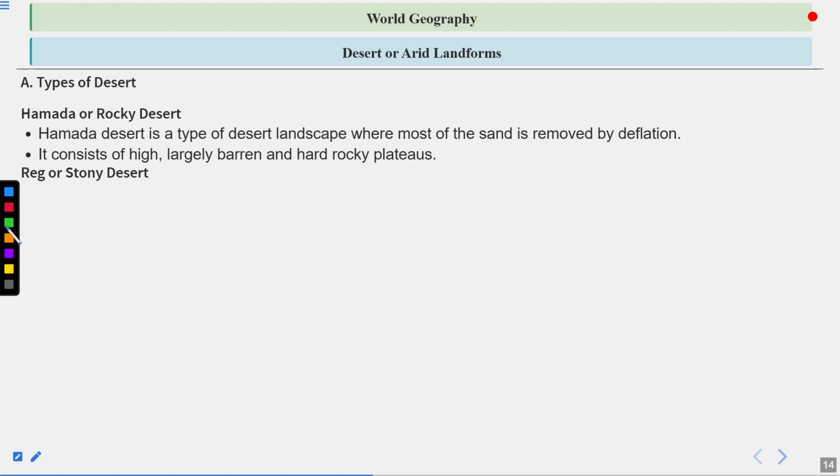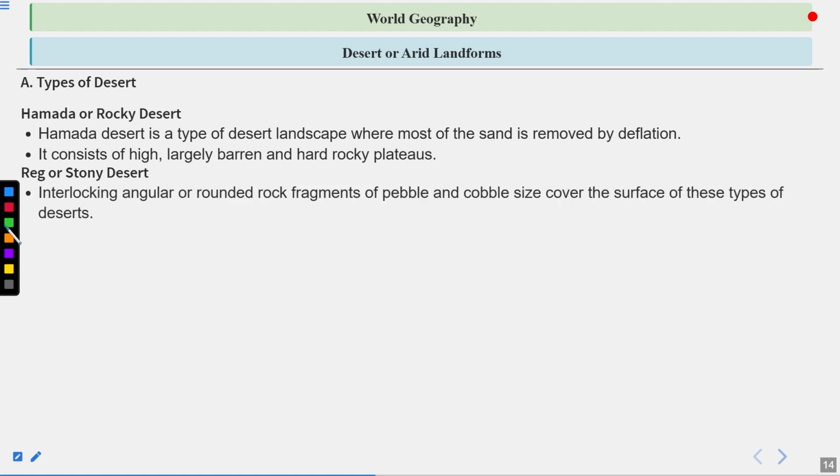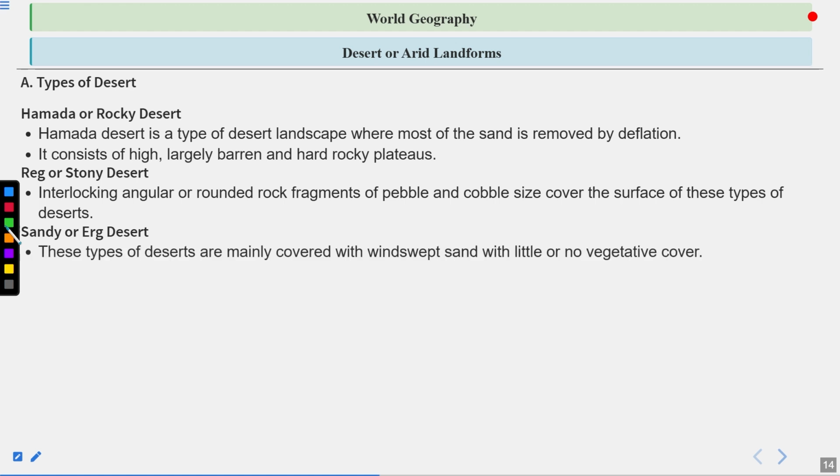Reg or stony desert: interlocking angular or rounded rock fragments of pebble and cobble size cover the surface of these deserts. Sandy or erg desert: these deserts are mainly covered with wind-swept sand with little or no vegetative cover. A sandy desert is a broad and flat area.